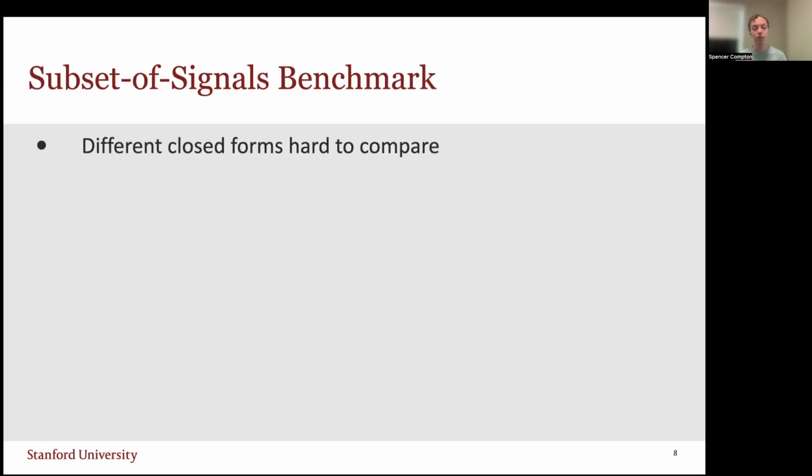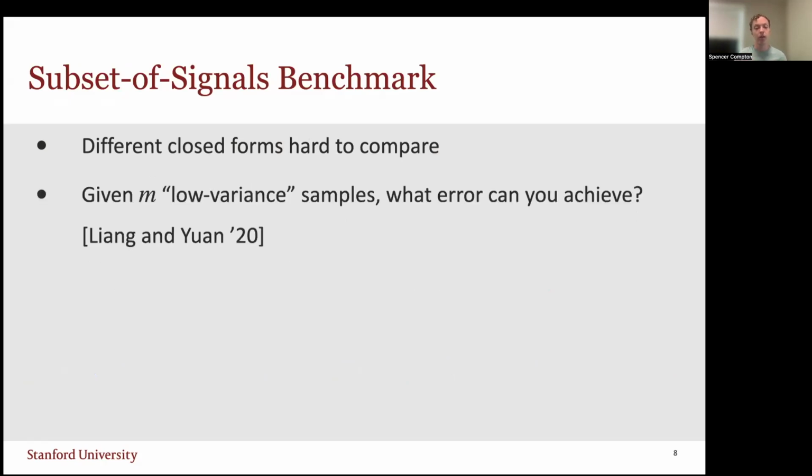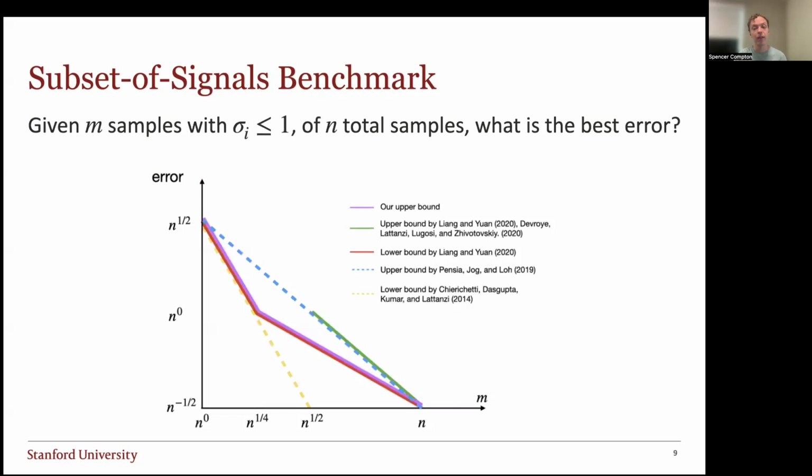So if we want to compare prior works, it might be a little tricky at first because closed forms are kind of weird to compare. But one nice benchmark is a subset of signals benchmark, where we say we have m low variance samples, maybe those are our signals, and what error can you promise to achieve regardless of the variance of the remaining n minus m samples? This benchmark was introduced by Liang and Yuan in 2020. And it lets us graph things quite nicely. So here the question is, given m samples with sigma i bounded by 1 of my n total samples, the remaining samples can have any variance possible. What error can I guarantee with high probability?